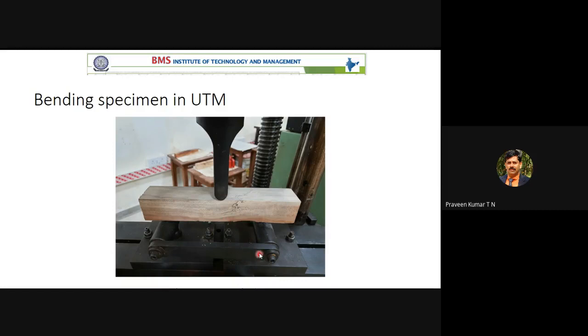That is a support point. The distance between the two supports is 200 mm. Only within that 200 mm will the material undergo deformation, not this portion. This portion may not undergo deformation. Only this 200 mm length of the specimen undergoes deformation.